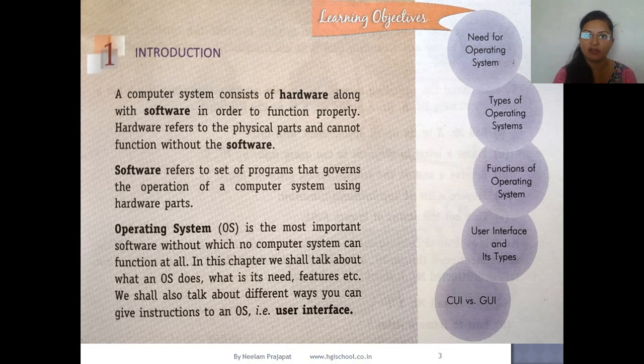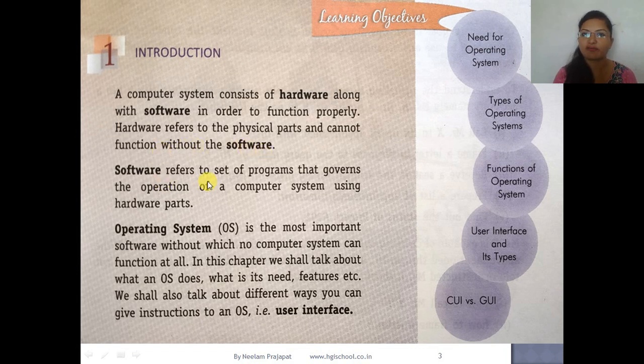Hardware is the physical part of the computer that we can touch, and it cannot function without software.